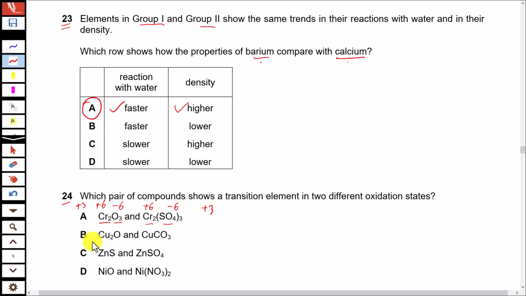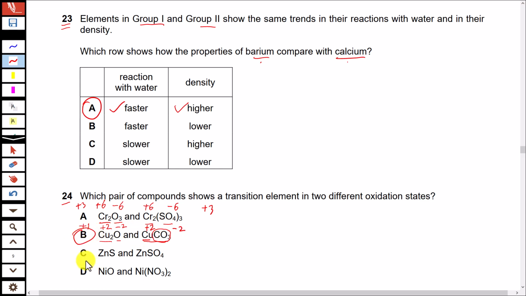Look at option B. The charge on oxygen is -2. So overall the charge on 2 copper atoms should be +2 because overall the compound is neutral, it has no charge. One copper atom in this case has +1 charge. On the other hand, in copper carbonate, CuCO3, carbonate has -2 charge, so copper will have +2 charge. So yes, this is the right option because Cu2O has copper with +1 charge while copper carbonate has copper with +2 charge.